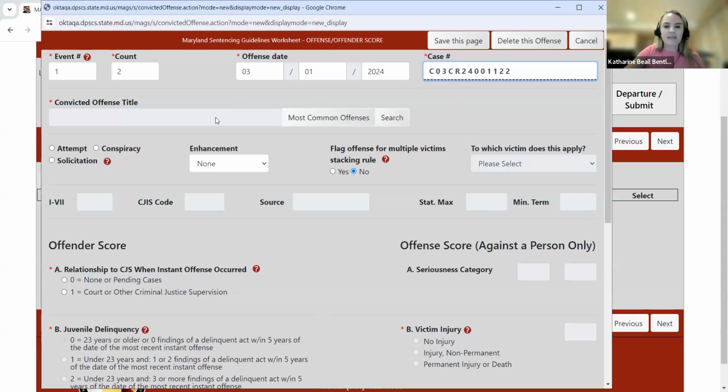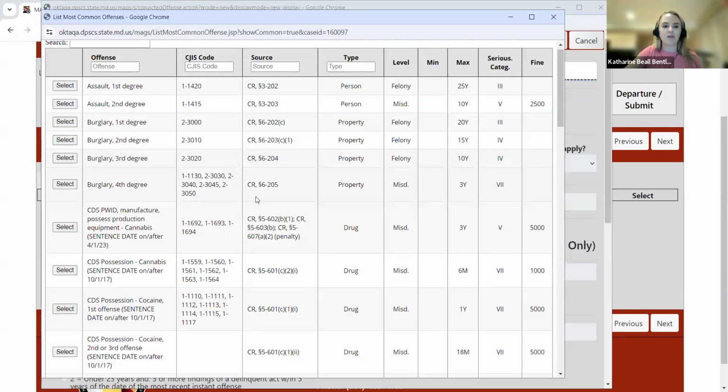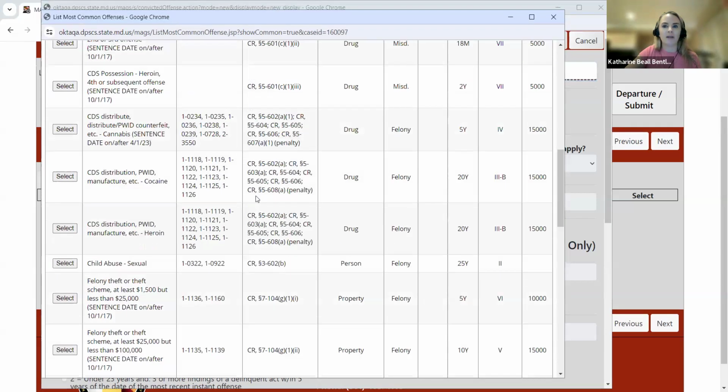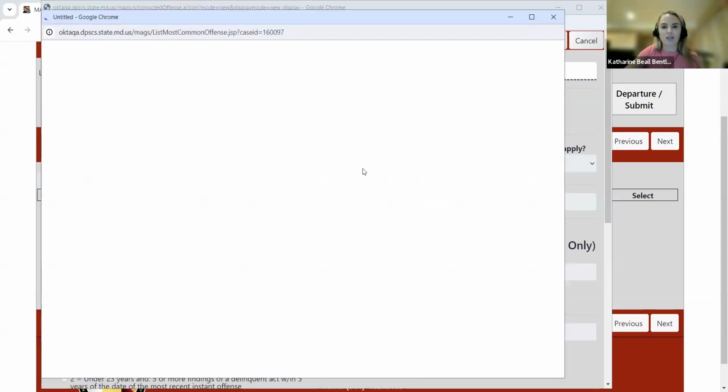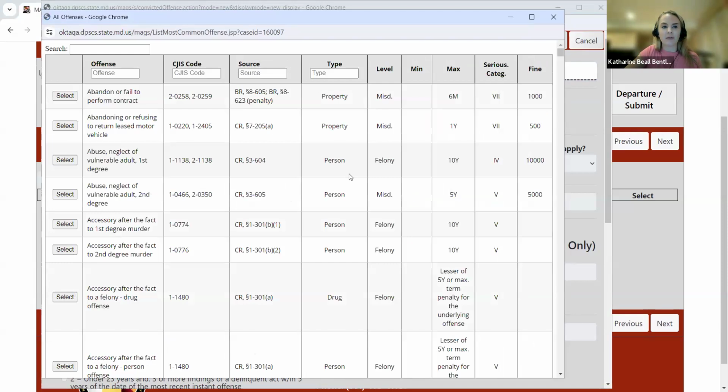Now, jumping down to offense title, there are 2 different ways you can search. You can click the most common offenses button, which brings you to our 25 most common guidelines eligible offenses. Or you can click the search button, which is going to bring you to our entire offense table. Now, within the table, you can search further by filtering by offense title, the CJIS code, the statute, or the type, whether it's person, property, or drug here. Or you can simultaneously search all of those columns utilizing the search feature in the upper left-hand corner.